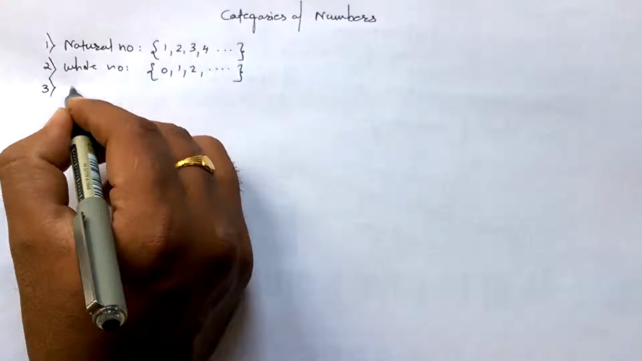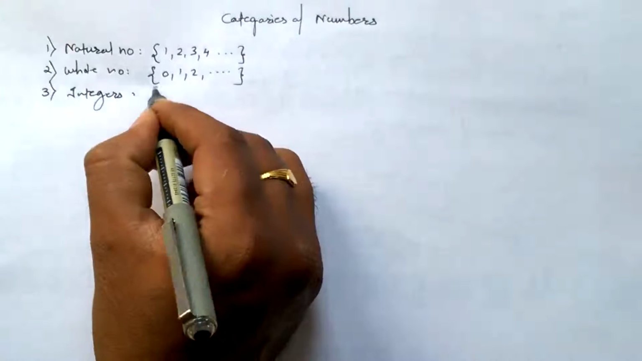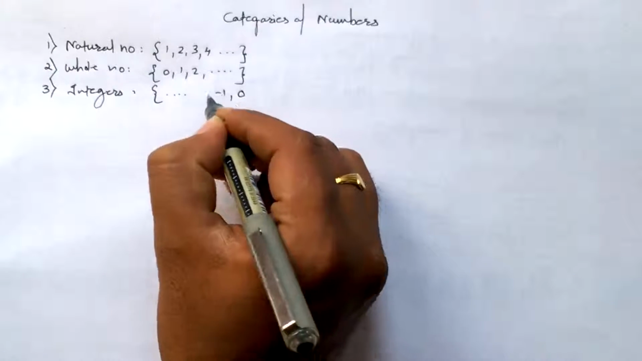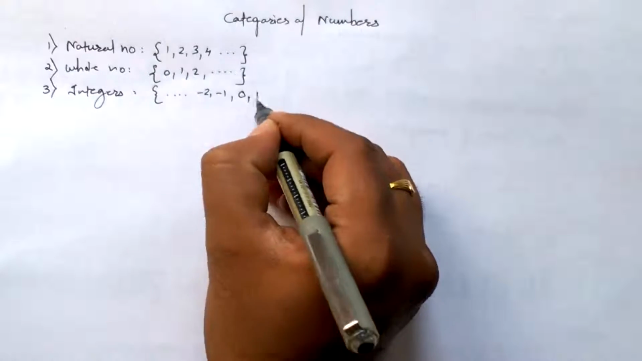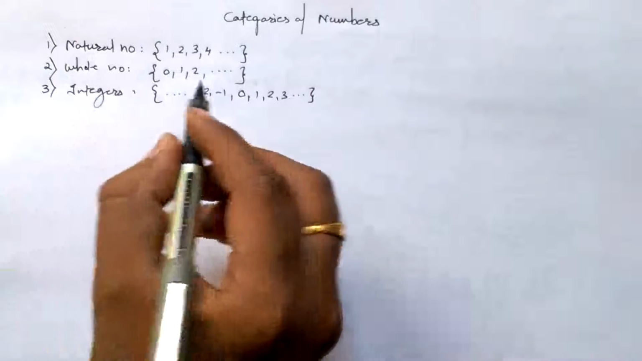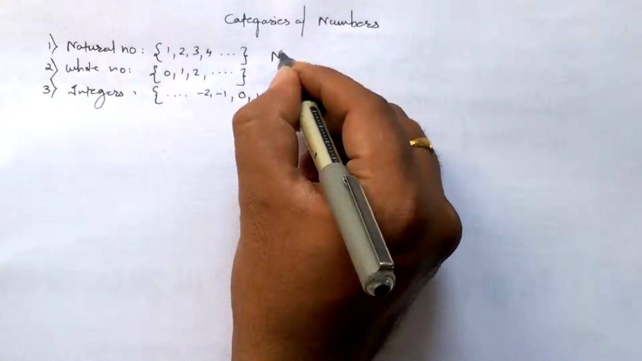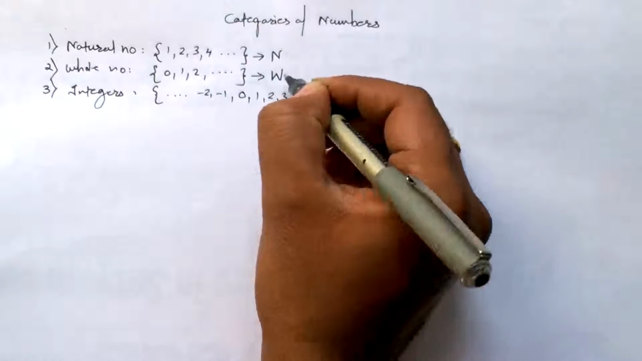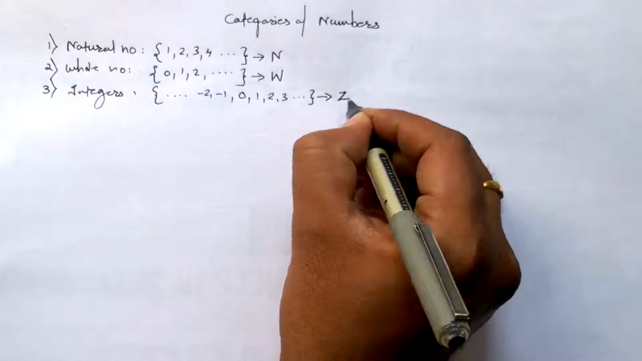Third, those are integers, and integers contain all the numbers on the left-hand side from 0: -1, -2, and so on in the left direction, and 1, 2, 3, and so on in the right direction to infinity. Natural numbers are generally represented by the capital letter N. This is the representation of natural number. Whole number can be represented by capital letter W, and the integers can be represented by the capital letter Z.